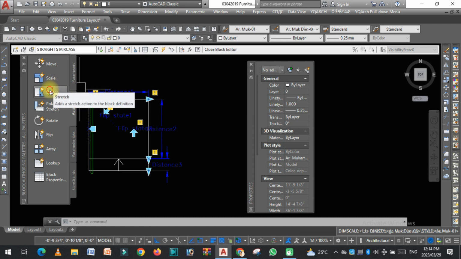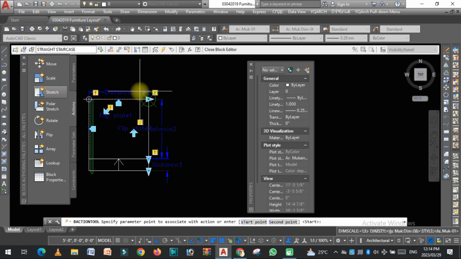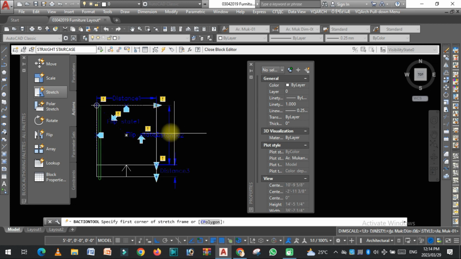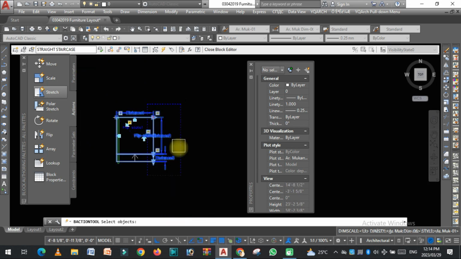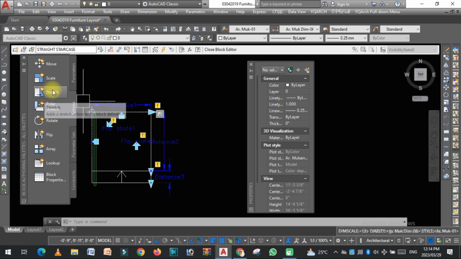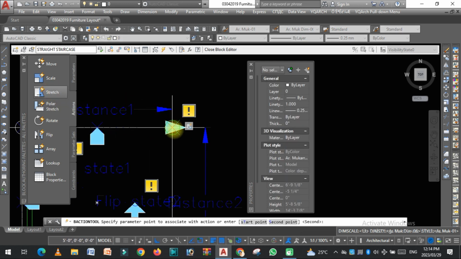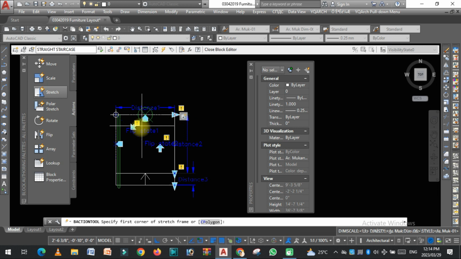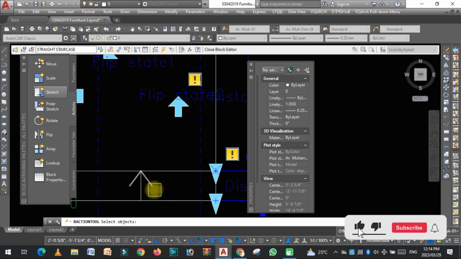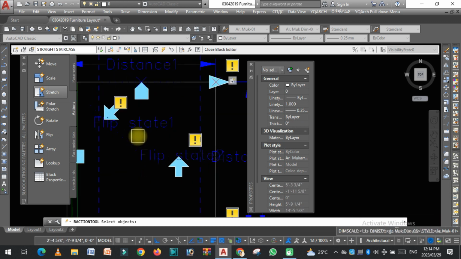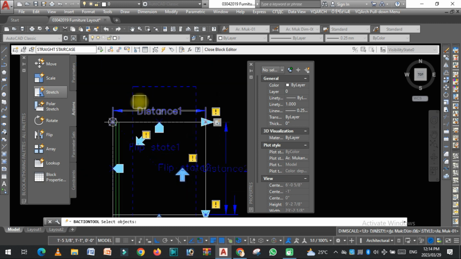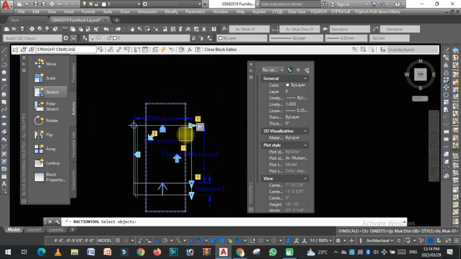Now click on the stretch, distance 1 point, select the corner, select object to stretch, enter. Now click on the stretch, select distance 1, select parameter point, and now select the object to stretch, press enter.